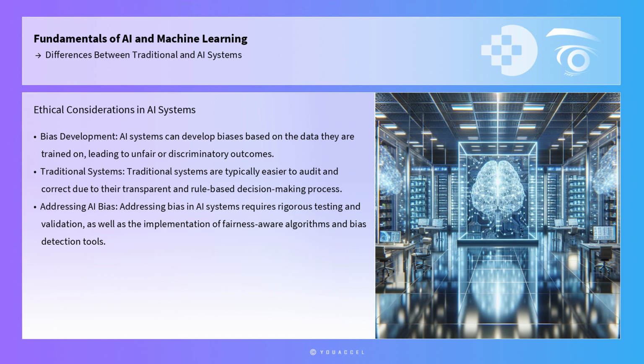The shift from traditional to AI systems also introduces new ethical considerations. AI systems, by virtue of their learning capabilities, can develop biases based on the data they are trained on. If the training data contains biases, the AI system may perpetuate or even amplify these biases, leading to unfair or discriminatory outcomes. Traditional systems, while not immune to bias, are typically easier to audit and correct since their decision-making process is transparent and rule-based. Addressing bias in AI systems requires rigorous testing and validation, as well as the implementation of fairness-aware algorithms and bias detection tools.